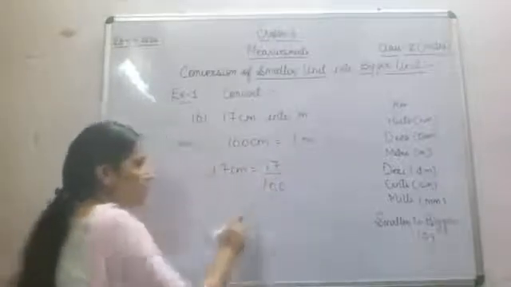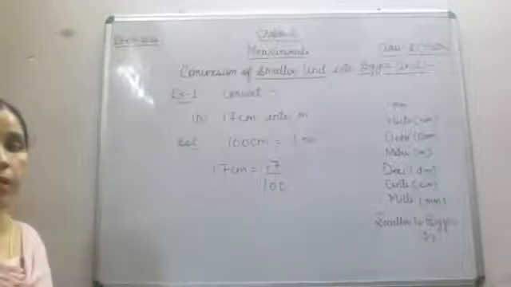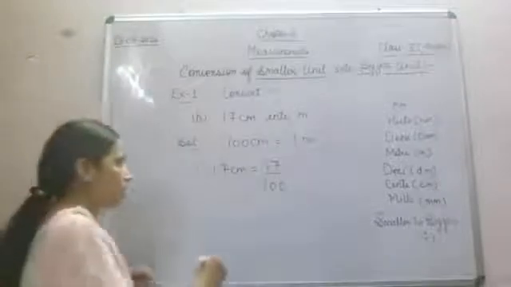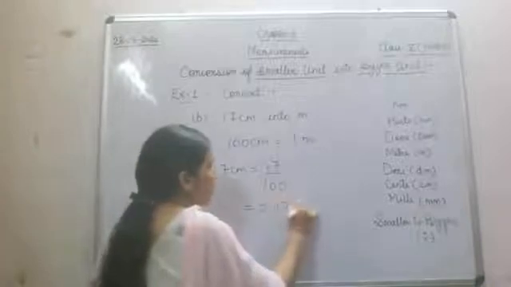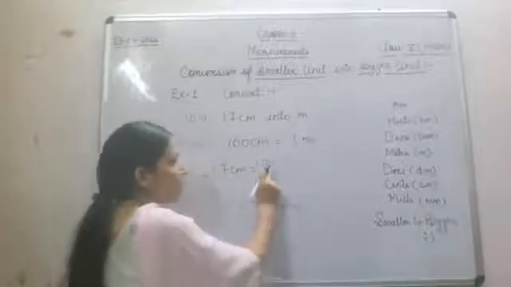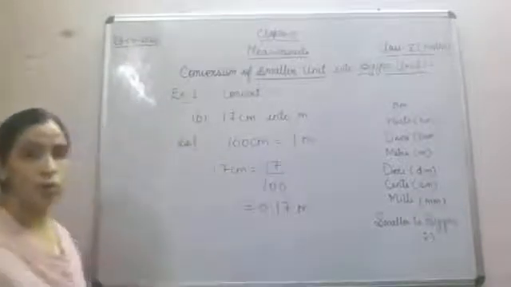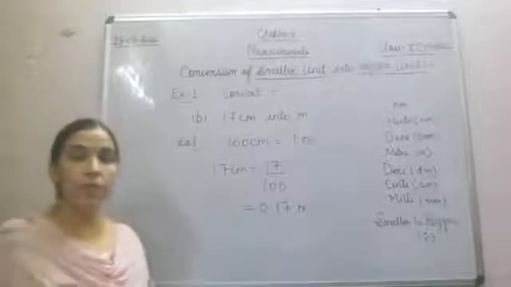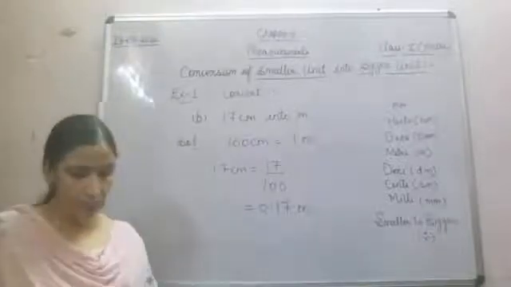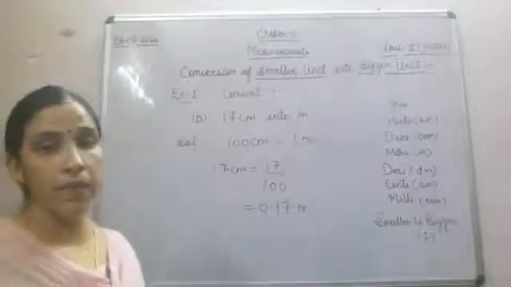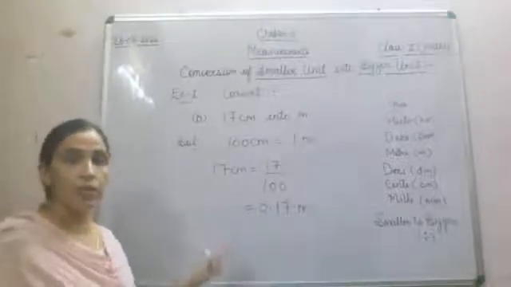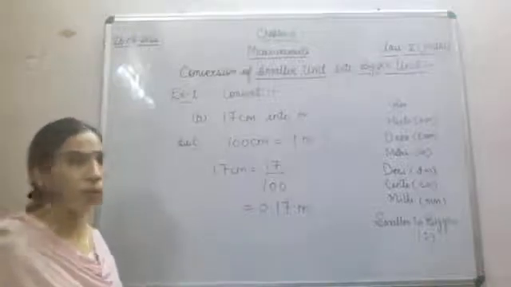Now how many decimal places do we require here? We require 2 decimal places. We'll count from back and we'll put the decimal. So this will become 0.17 meter. I hope this concept will be clear to everyone.